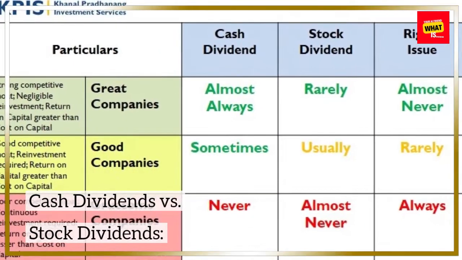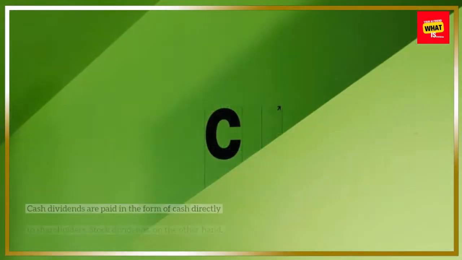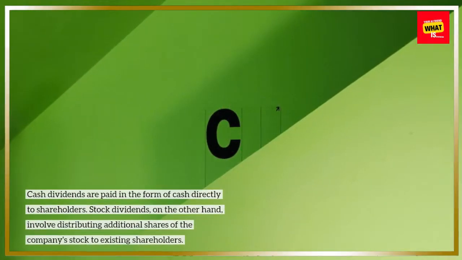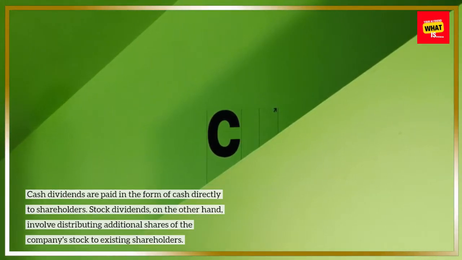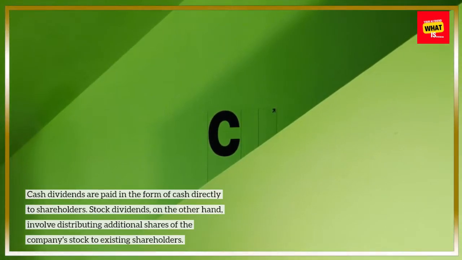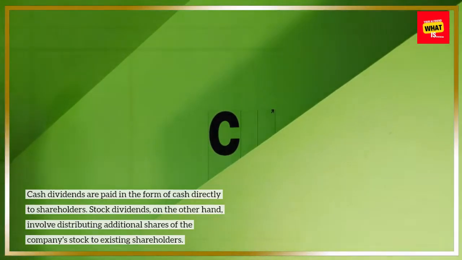Cash dividends versus stock dividends. Cash dividends are paid in the form of cash directly to shareholders. Stock dividends, on the other hand, involve distributing additional shares of the company's stock to existing shareholders.